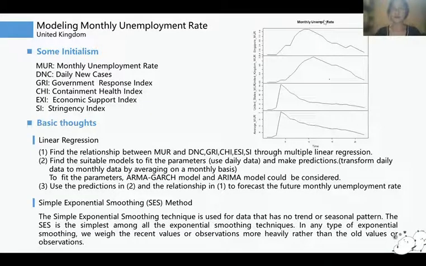So let me continue to introduce the models to predict the monthly unemployment rate. We can see from the graph that the monthly unemployment rates follow the same trend: it increases and gradually goes down. The basic source of our modeling is to use linear regression or just use the SES method to fit the monthly data. Here, as the pandemic itself is an accident and the fluctuation will not have a long-term influence on the future, the closer to the present, the more influence it will have on the future. This coincides with the features of SES.